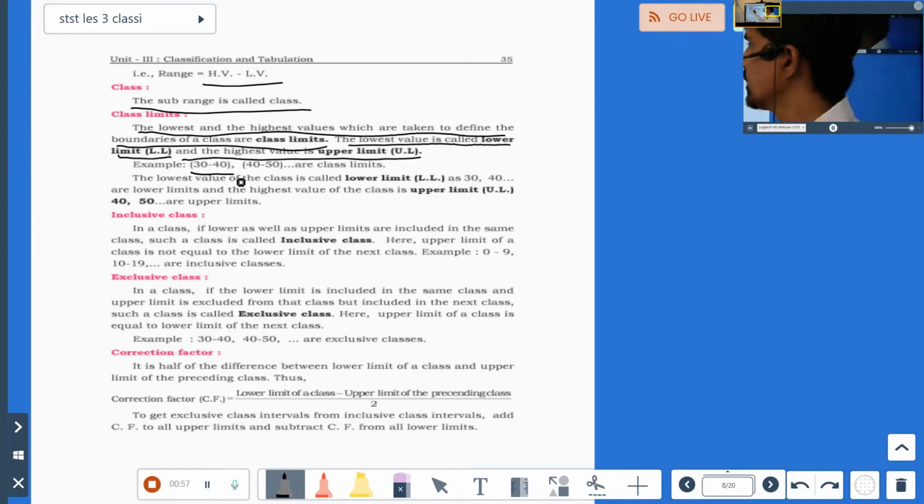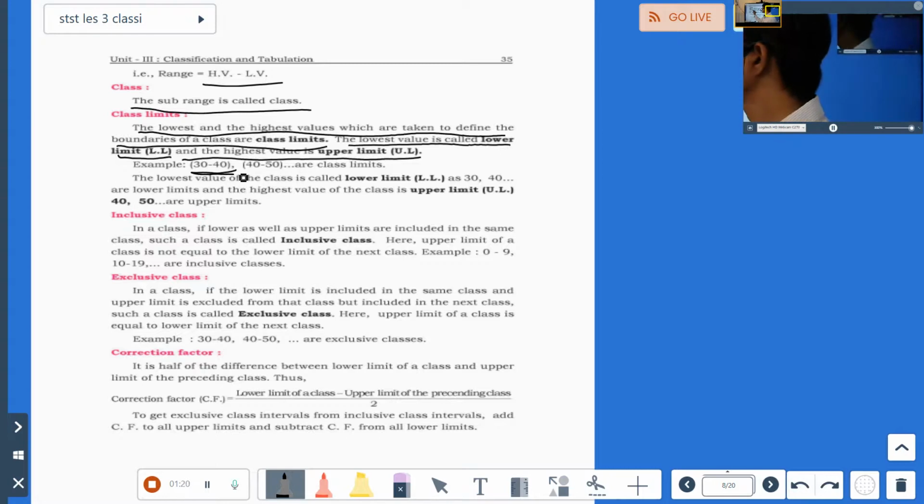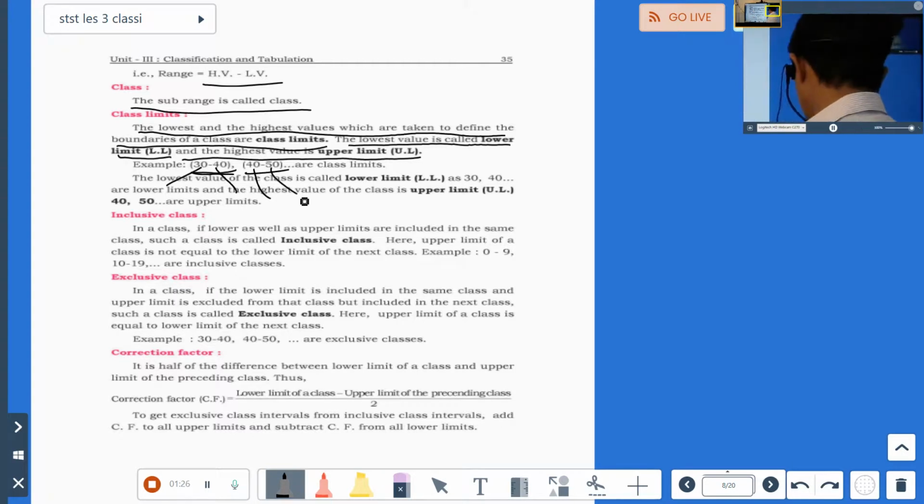They have given an example, 30 to 40, 40 to 50 are class limits. In this, 30 and 40 are lower limits, 40 and 50 are upper limits, but this is an exclusive class interval, so 40 will come twice there. So don't get confused, sir. 40 we have said upper, now we are saying lower. So for one class, 30 is lower limit, 40 is upper limit, but for the next class 40 is lower limit, 50 is upper limit.